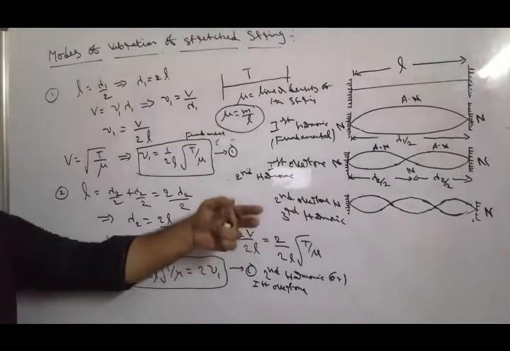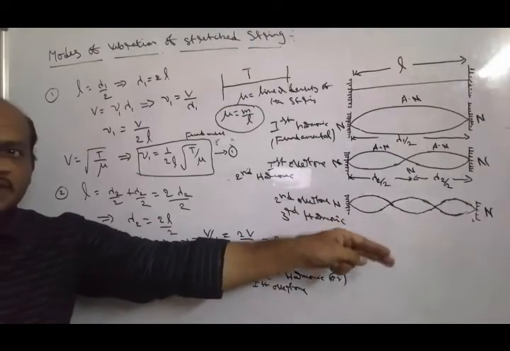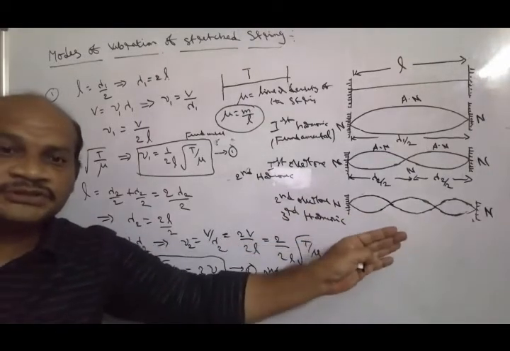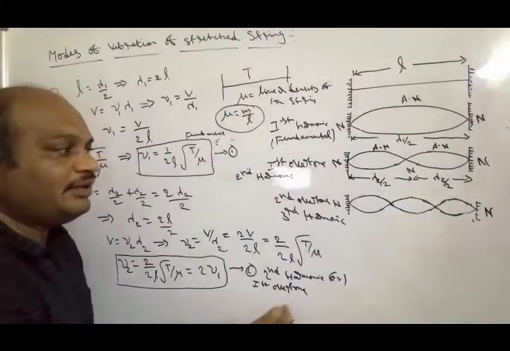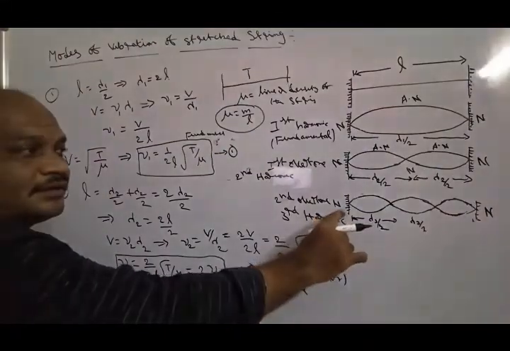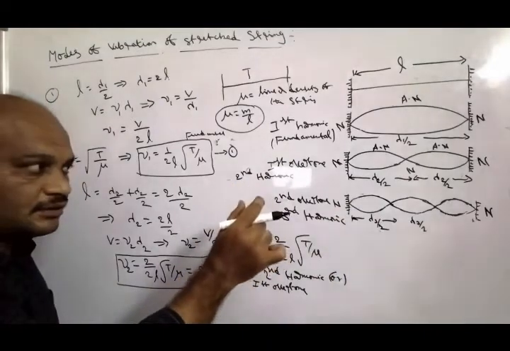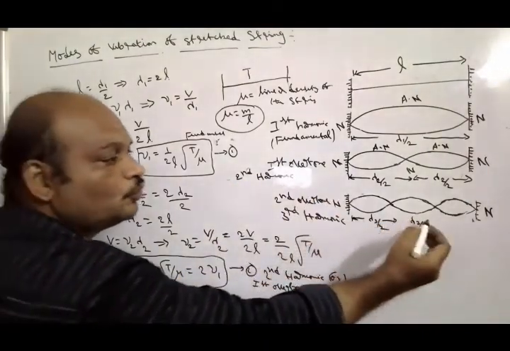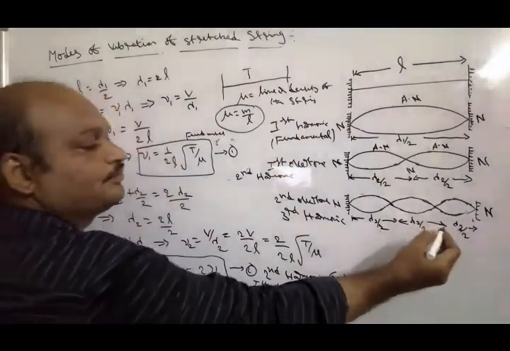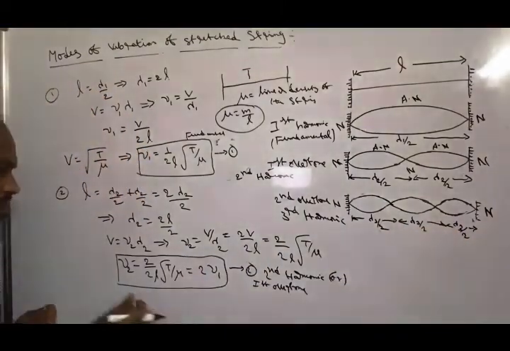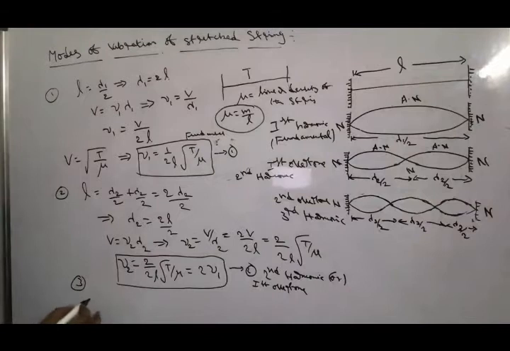Similarly, in the case of the third harmonic, how many loops are formed? There are 3 loops formed. At that time, depending upon the different modes, there is a different wavelength. In this case, the distance between two nodes in each loop is lambda 3 by 2, lambda 3 by 2 and lambda 3 by 2. Related to this, in the third harmonic, L is equal to 3 lambda 3 by 2. Simply, lambda 3 is equal to 2L by 3.